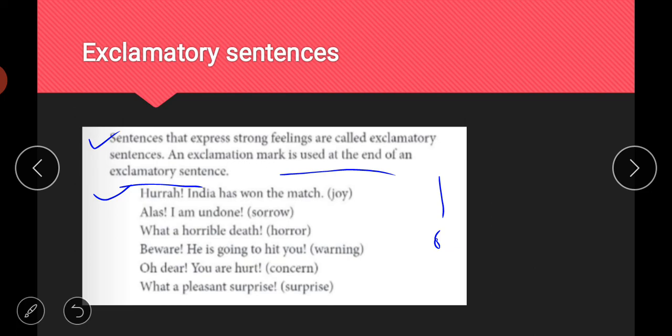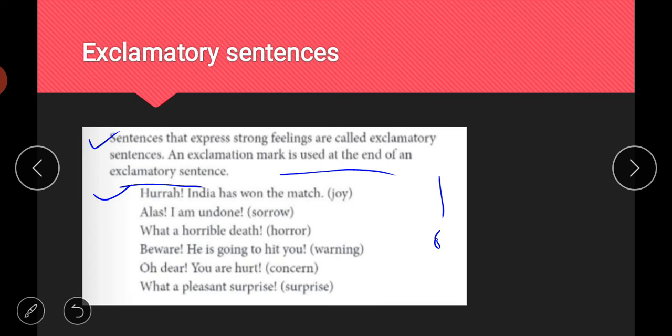Then, what a horrible death. If you want to express horror or surprise, at that time you can use a sentence like this: what a horrible death. What a beautiful scene. If you want to exclaim about wonder, or you want to express the beauty of something, you will simply say what a beautiful scene, or what a beautiful flower it is. So like this. Then beware, he is going to hit you. If you want to give someone caution or warning, these kinds of words are used.